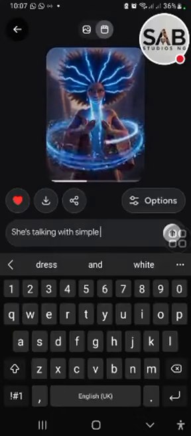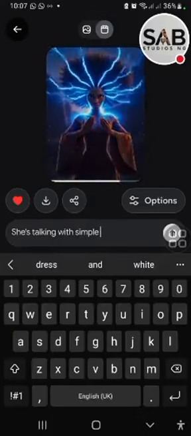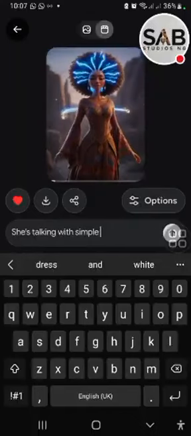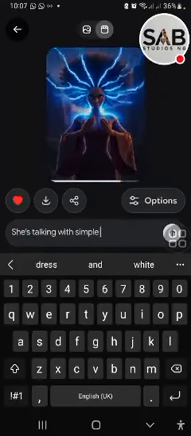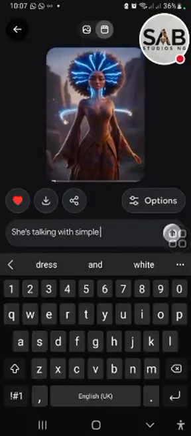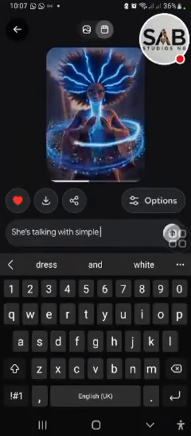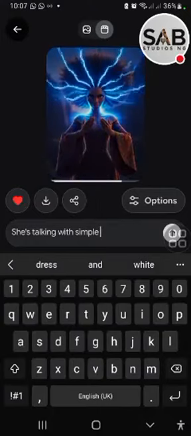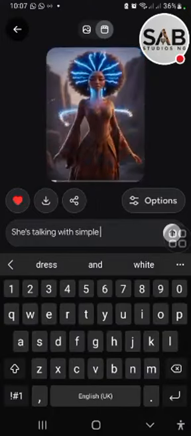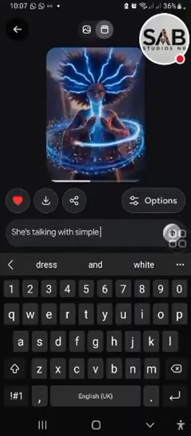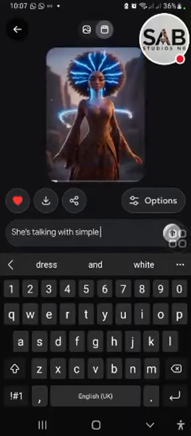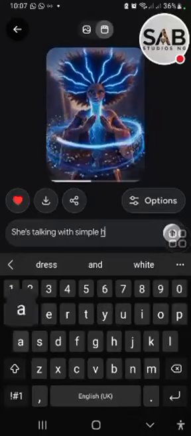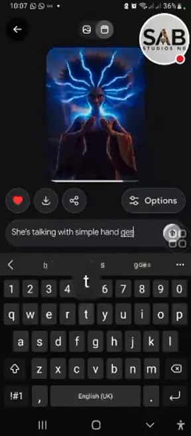Remember, what I'm teaching you now is a skill that will apply to you depending on what you will be using it for, right? This could be maybe you are creating an interview. This could be maybe you create a specific scene, and you will be the one to translate the motion of your character. So I'm just saying she's talking with simple hand gestures to the camera,